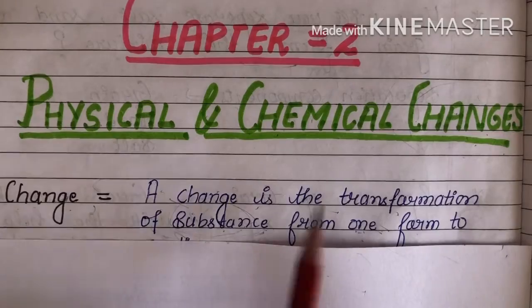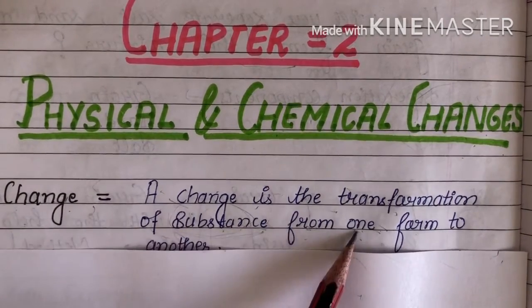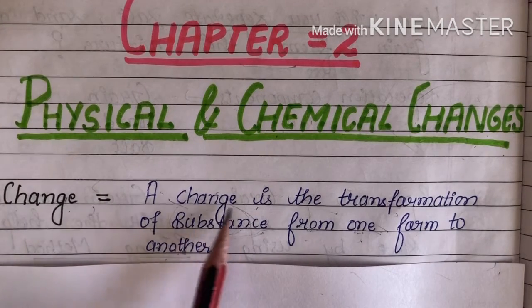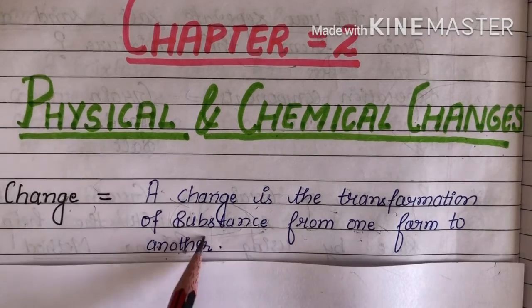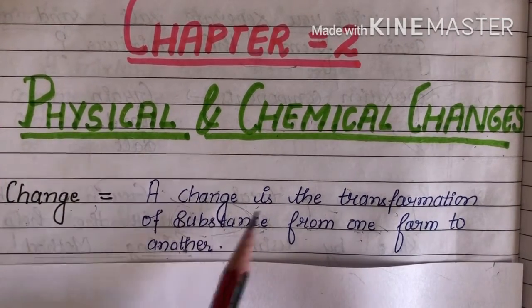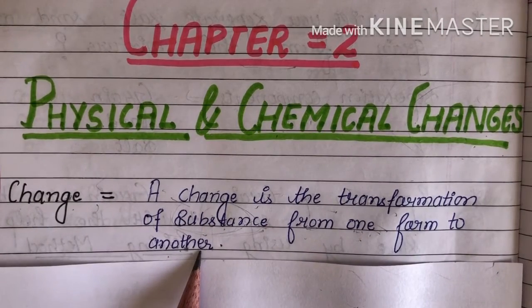A change is the transformation of a substance from one form to another form. When a substance changes its form into another, that is called a change.